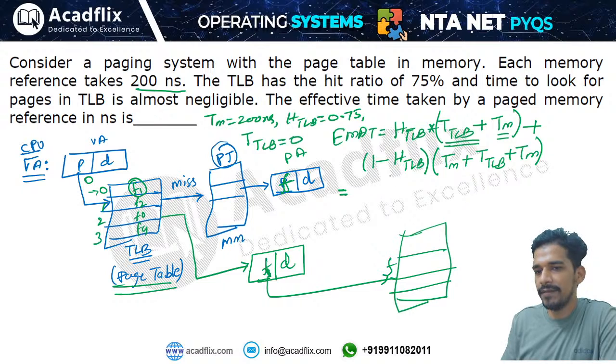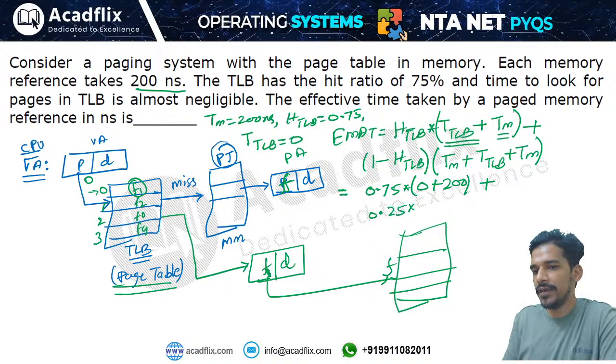So effective memory access time will be hit ratio of TLB, that is 0.75 into access time of TLB 0 and access time of memory is 200, plus 1 minus 0.75, that will be 0.25 into memory access time will be 400 nanoseconds. Okay, 200 plus 200 and plus 0. Solve this equation and you will get your answer. So 200 into 0.75 will be 150, and this will be 400 into 0.25, that will be 100. That means you will get the answer 250 nanoseconds.